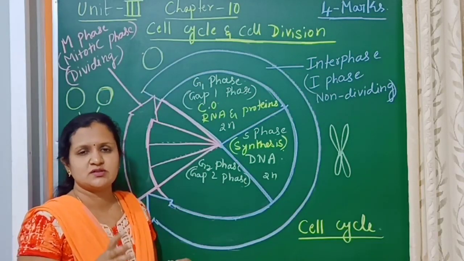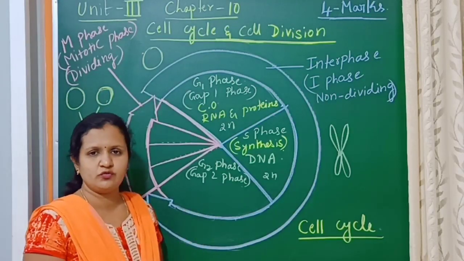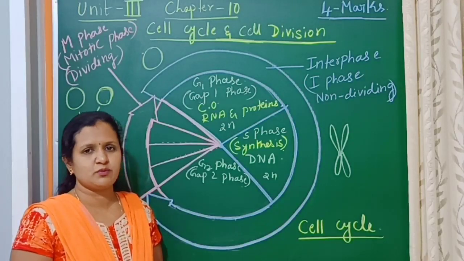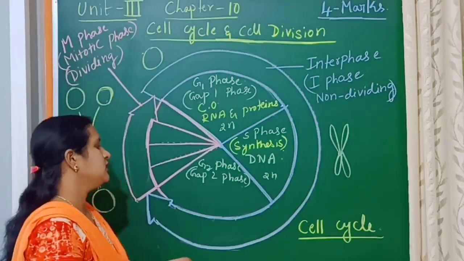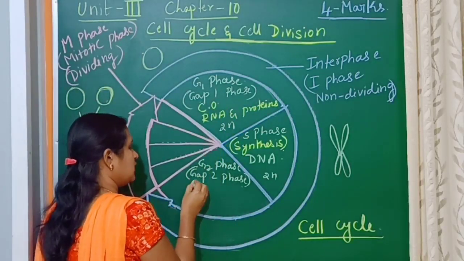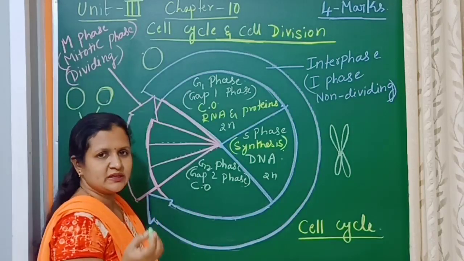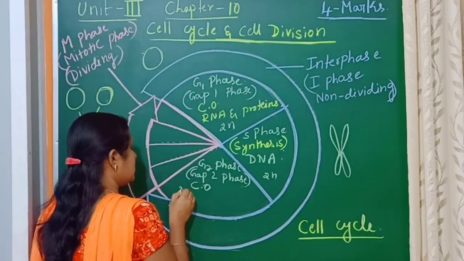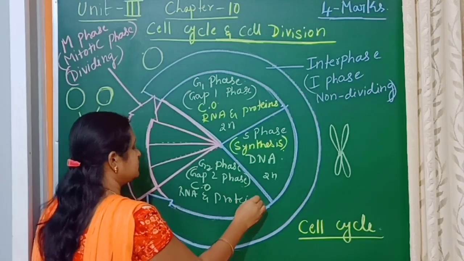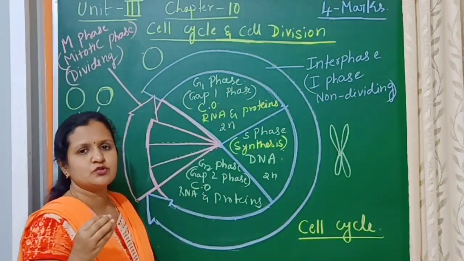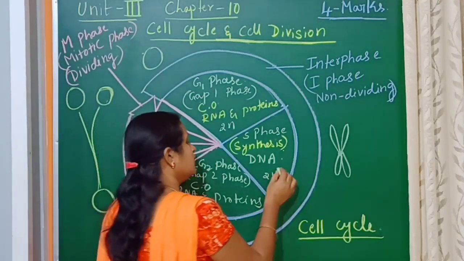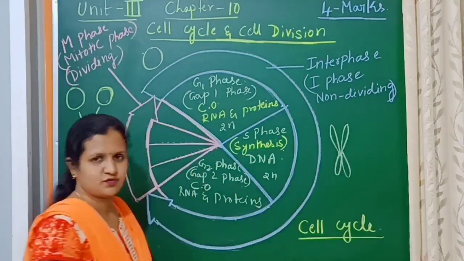After the S phase, the cell will enter into the G2 phase, where the growth is going to continue and the cell will be metabolically active. Some of the cell organelles will be duplicated, and RNA and protein synthesis will continue. In the case of an animal cell, the centrioles will be duplicated in the S phase.